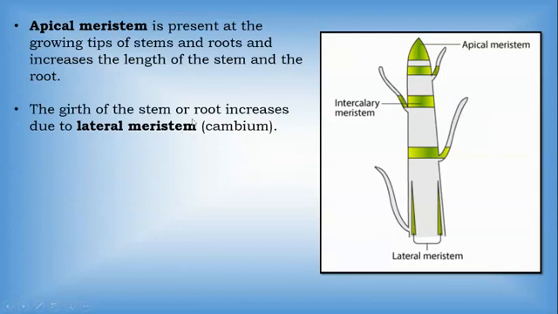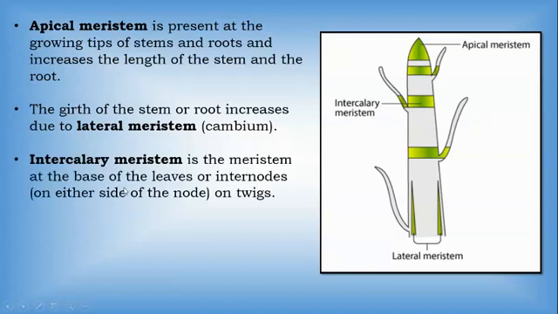Then next, the girth of the stem or root increases due to the lateral meristem. Okay, that is cambium. So you can see that the girth increases sideways. That is the lateral meristem. It is responsible for the increase in the girth of the stem or root. Okay, so next is the intercalary meristem.